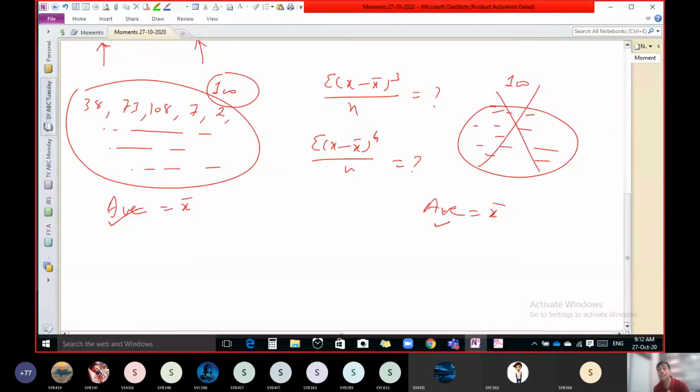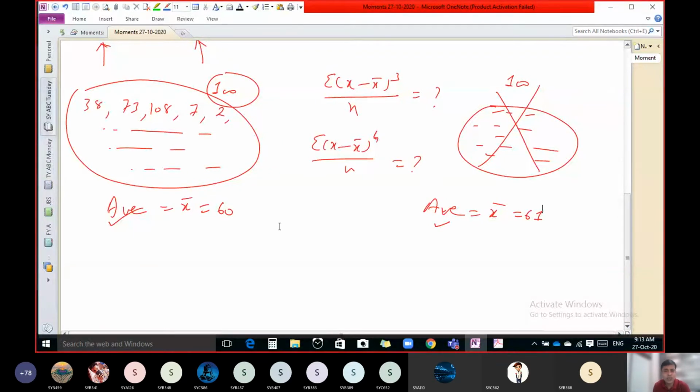If I want to know the consistency of the batsman, what to do? Average of this particular batsman is 60 runs, and the average of this one is 61 runs.